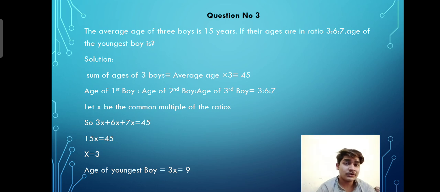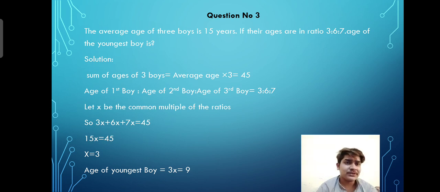So we can find the sum of the ages of 3 boys, which comes out to be 45, as the average age is 15 and the total number of boys is 3. So 45 is the sum of the ages of the 3 boys.